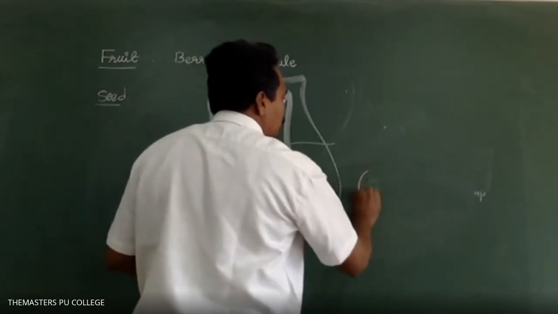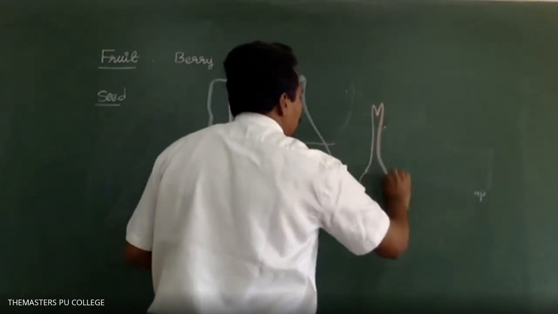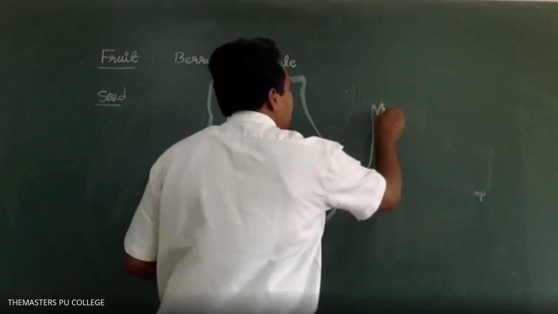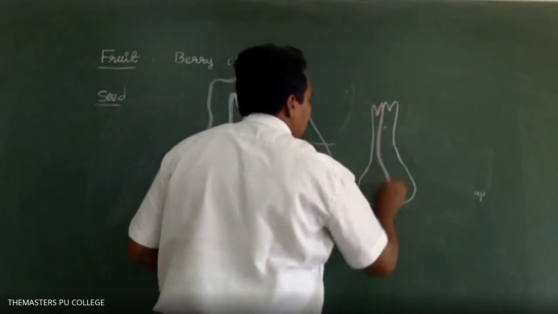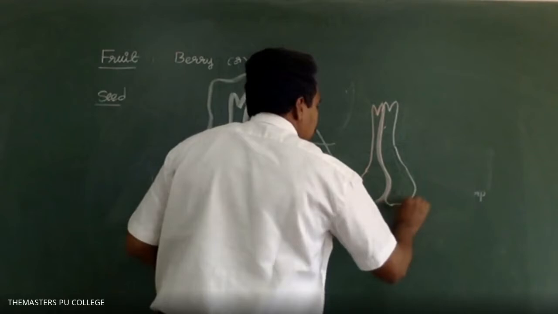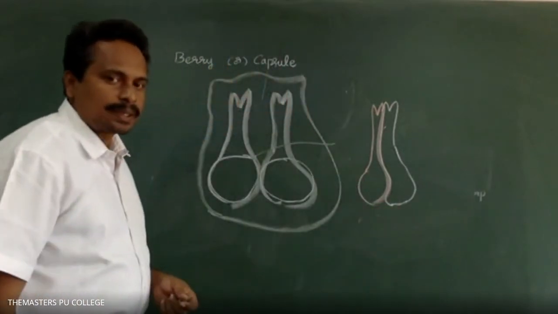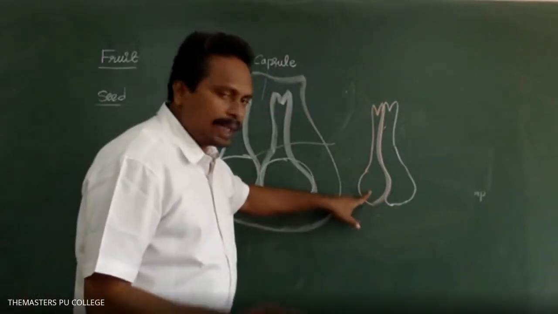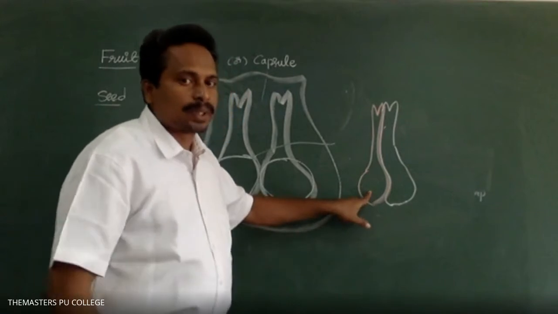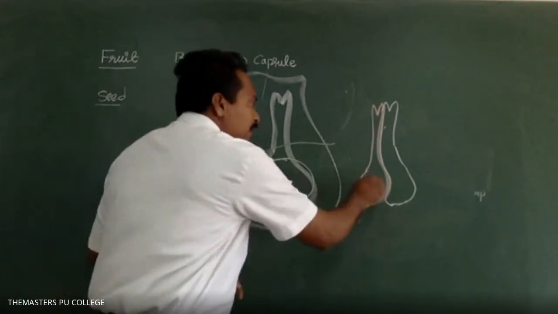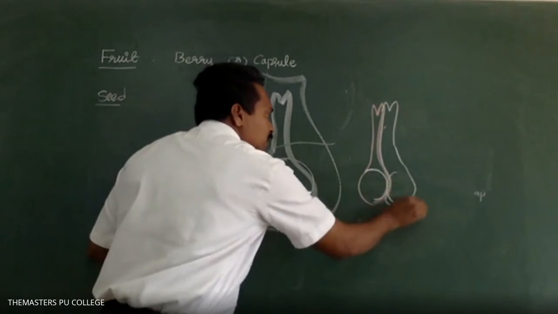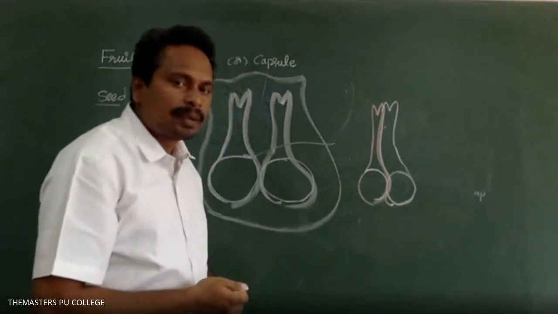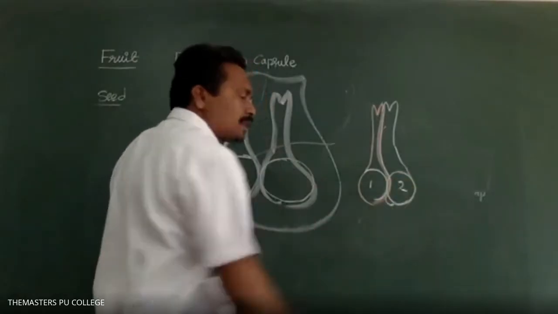In a gynoecium, both the carpels are fused with each other. In some of the plant species, the ovary doesn't form the chambers. Now, how many locules are present in a gynoecium? Two locules. Right.